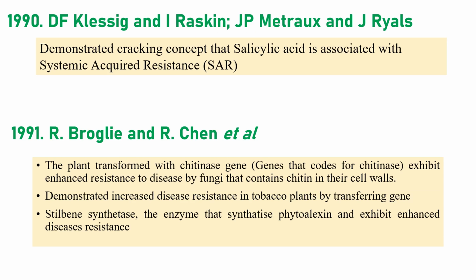Next one is Klessig, Ross, Malamy and others. They demonstrated that salicylic acid is involved in systemic acquired resistance. Broglie and Chen transformed a chitinase enzyme into tobacco, which increased disease resistance. They also identified stilbene synthase, the enzyme which synthesizes the phytoalexin, and it exhibits enhanced disease resistance in tobacco plants.